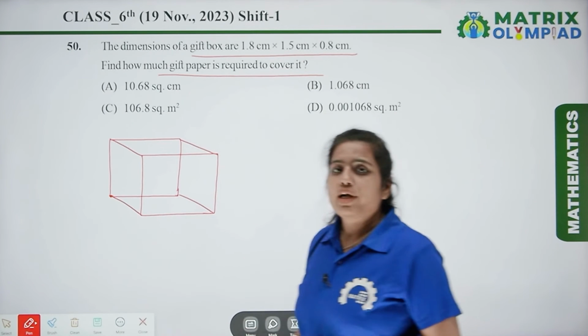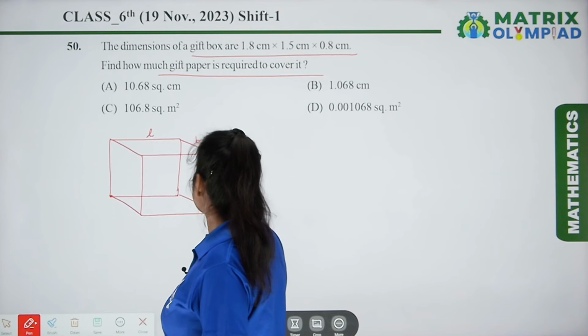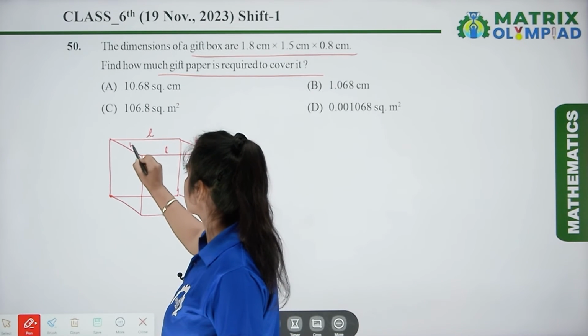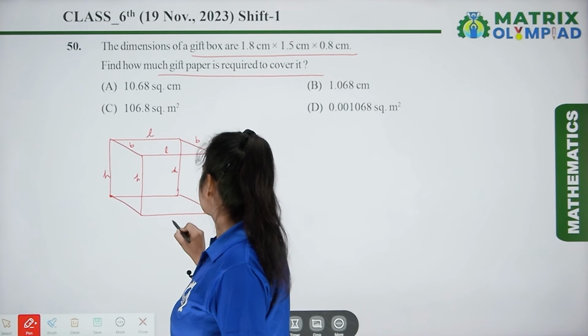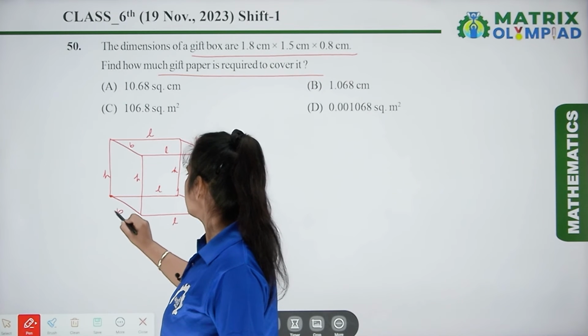So this is a cuboid, and this is length, breadth and this is height. Same way, this is length, this is also length, this is breadth, height, height, height, breadth and this is breadth.